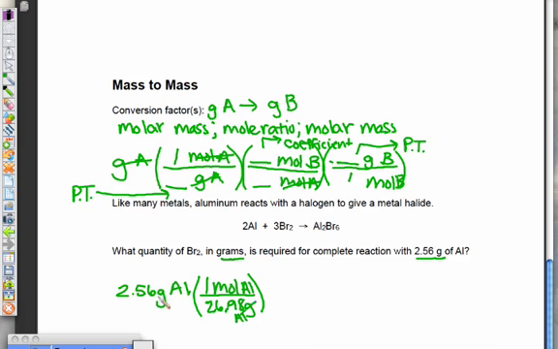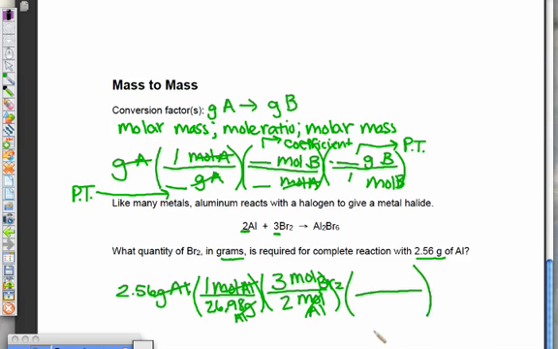So grams of aluminum cancel. So now we need moles of aluminum on the bottom in order to cancel that unit, and we can go mole to mole, Br2, and our coefficients are 2 to 3, a 2 and a 3 here. So moles of aluminum cancel.